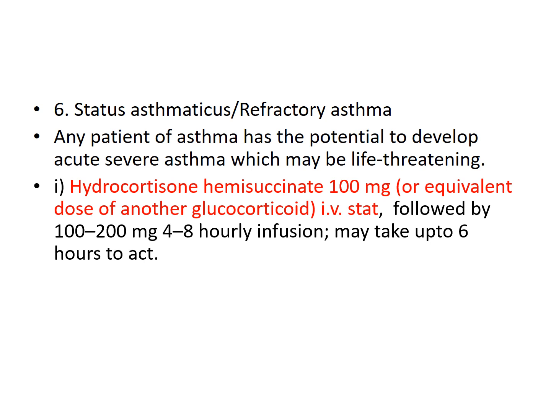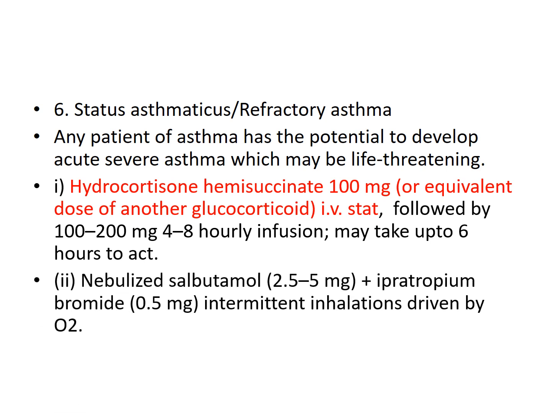In cases of status asthmaticus, what we need to give is firstly hydrocortisone 100 milligrams intravenously stat, that is, systemic steroids are needed in such cases, followed by a lower dose of 100 to 200 milligrams every 4 to 8 hours. Infusion may take up to 6 hours to act.